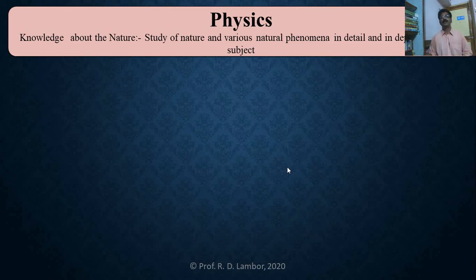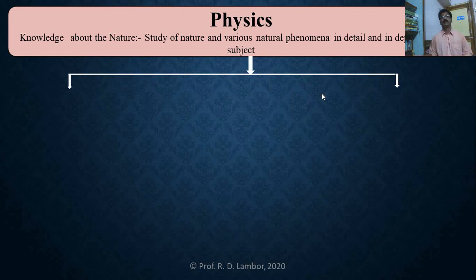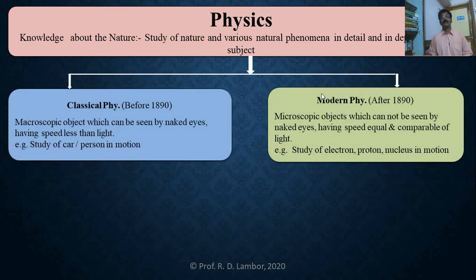Due to this reason, physics is divided into two branches: classical physics and modern physics. Physics before 1890 is classical physics, and after 1890 is modern physics.